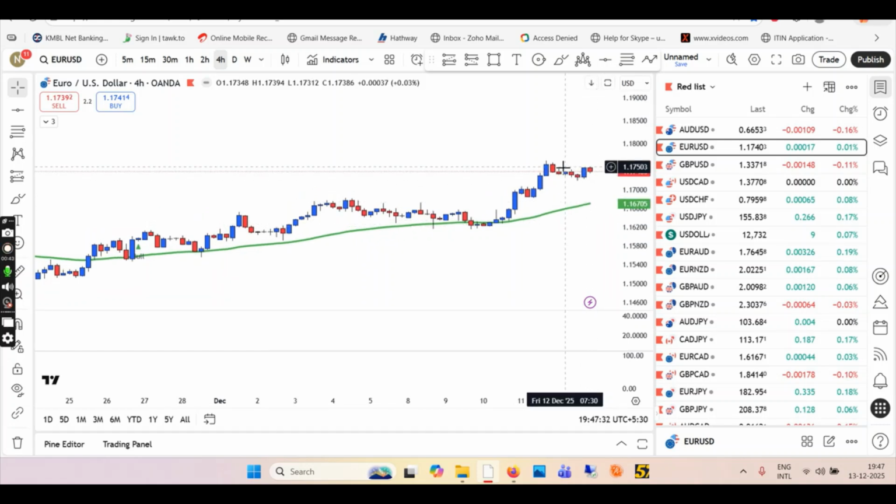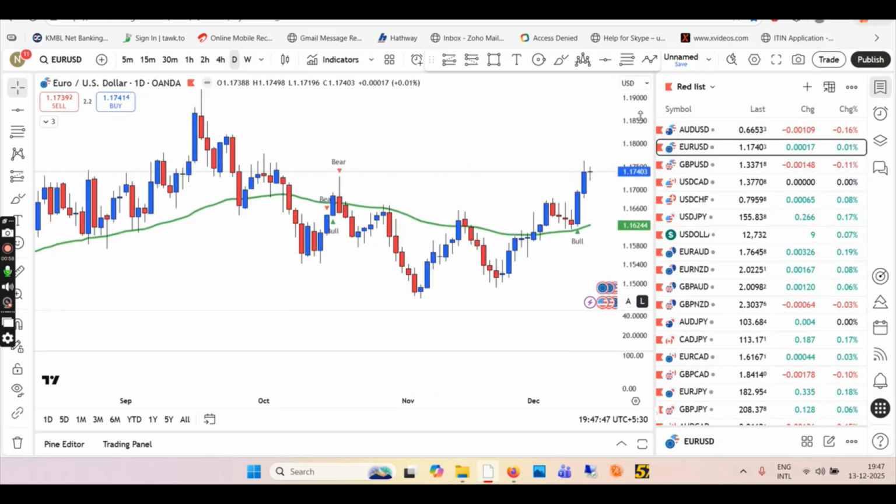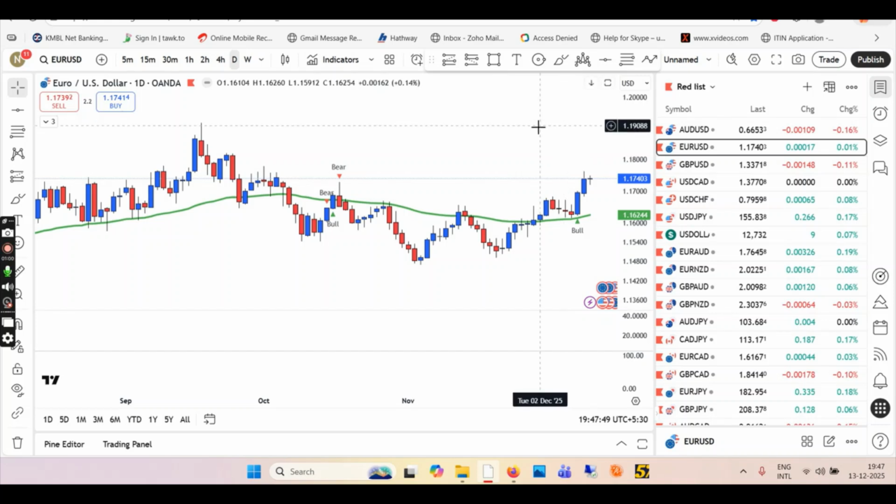So that's easy peasy. This was your high, which is not broken yet. So I think price will reject the EMA. So let the price come down until the EMA for your new entry. Okay. So look for longs after the pullback in 4 hour and then blue candle. That's Euro USD for you. Simple. Wait for the setup to build.